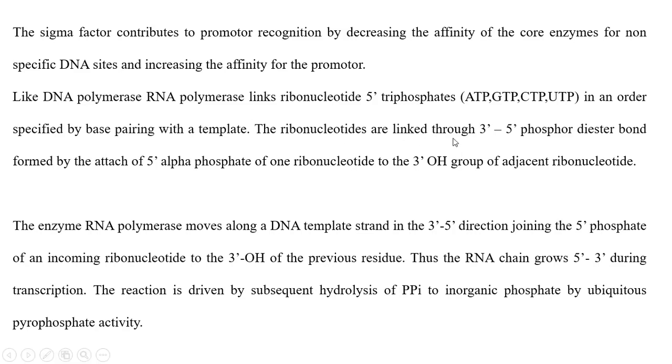The ribonucleotides are linked through a 3'-5' phosphodiester bond, formed by the attachment of the 5'-phosphate of one nucleotide to the 3'-hydroxyl group of the next incoming nucleotide. That means if the template strand has A, G, C, the RNA polymerase adds U, then G. See, in between, the bond formed is a phosphodiester bond.